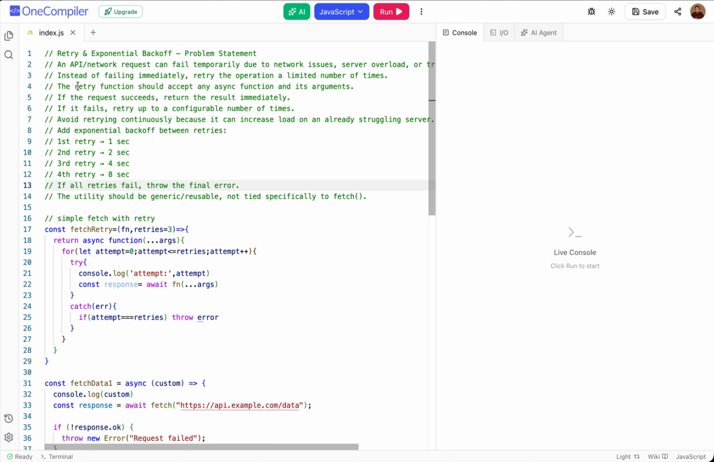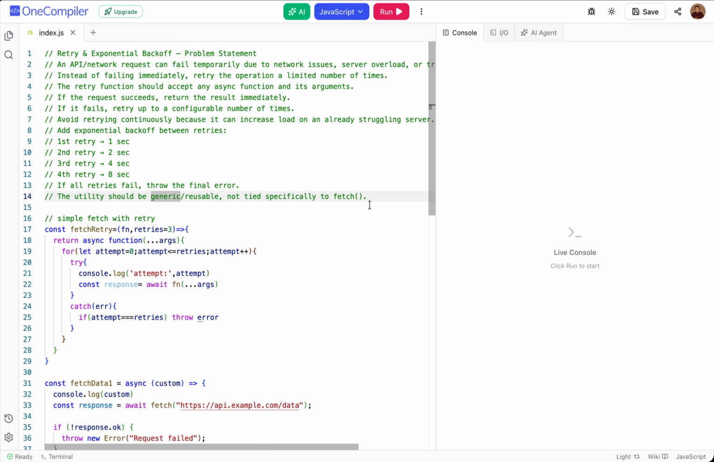The retry function should accept any async function and its arguments, and if the request succeeds, return the result immediately. If the request fails, we retry it again until our retries are over. There are two things. It says to avoid retrying continuously because it increases the load on an already struggling server. That is another problem statement that we will discuss after the simple retry logic. The main thing is the utility should be reusable, not tied specifically to fetch, right?